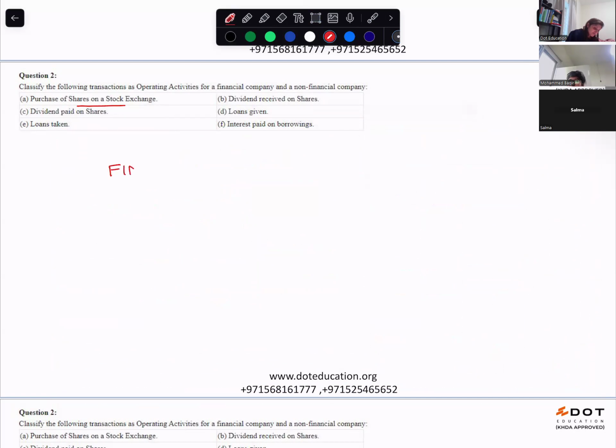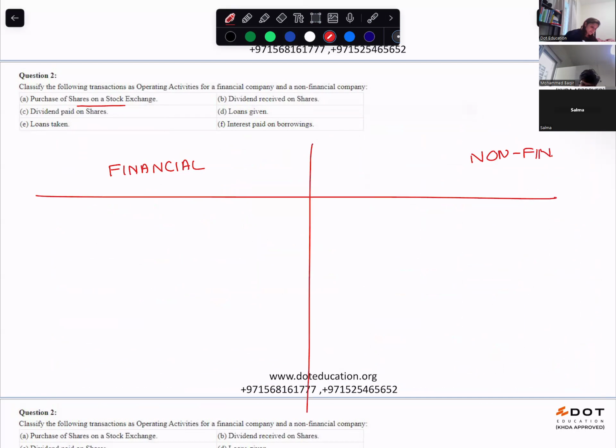I will put over here for financial company and non-financial company. For a financial company, purchase of shares is operating activity. For a non-financial company, purchase of shares is investing activity. Very good. And selling will be fine.